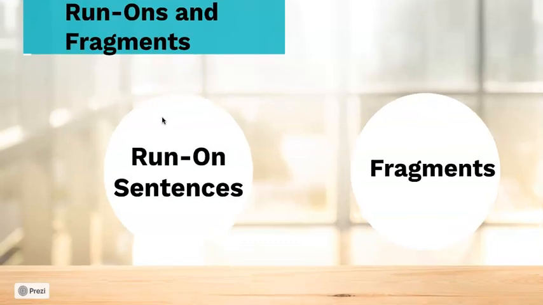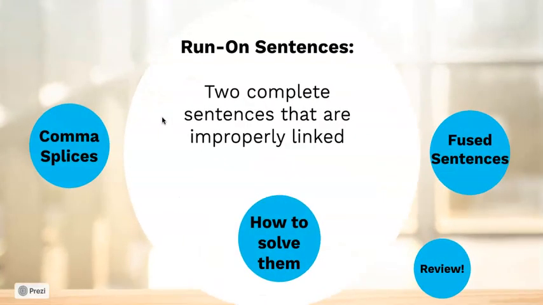So now a run-on sentence is, in summary, just two complete sentences that are improperly linked. Basically, it's a run-on sentence if you can find two complete sentences within a single sentence and they aren't connected correctly. There are actually two different types of run-on sentences, and we're going to talk about each one.